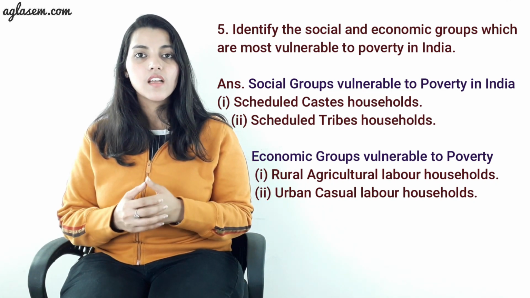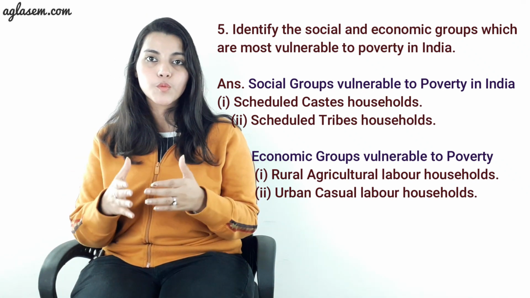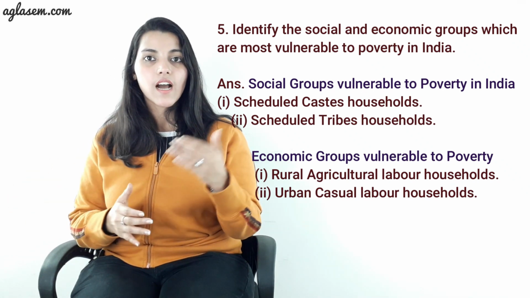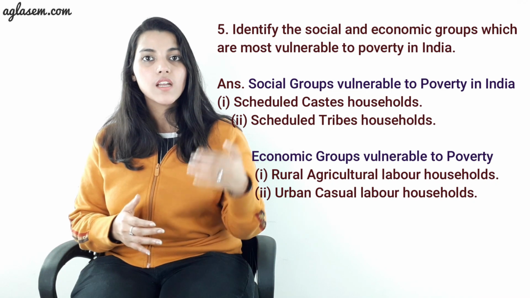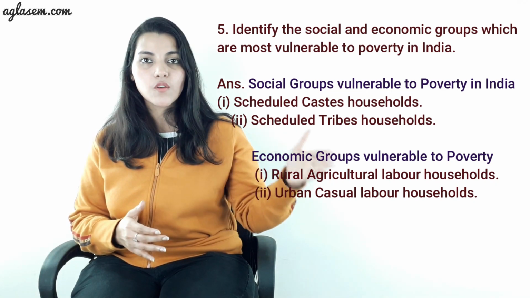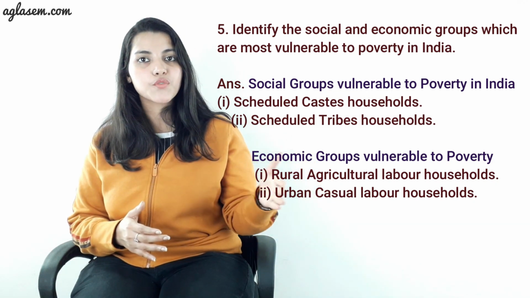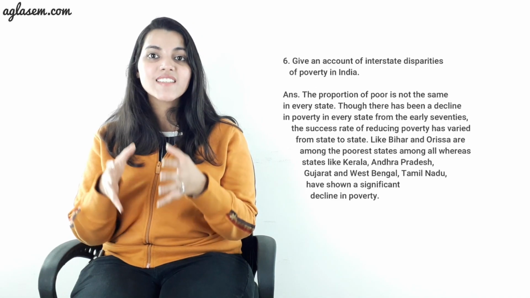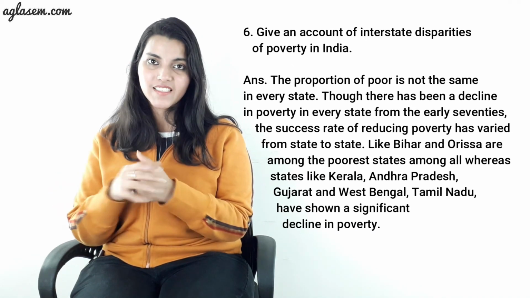And second, another group is economic groups vulnerable to poverty. Under this we have two. Number one, rural agricultural labor households, and number two, urban casual labor households. Moving ahead to the next question, it says, give an account of interstate disparities of poverty in India.